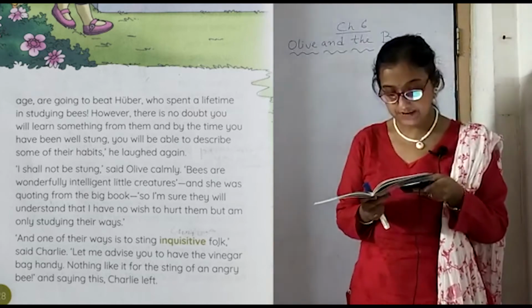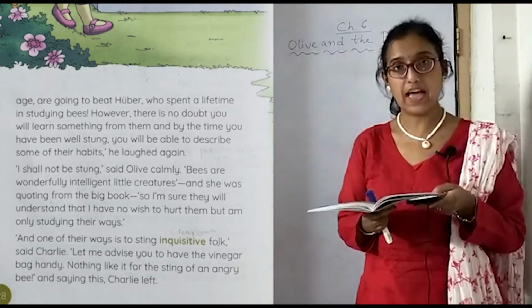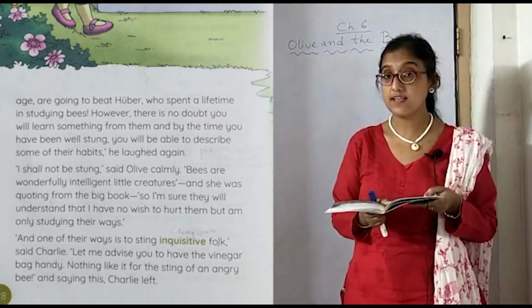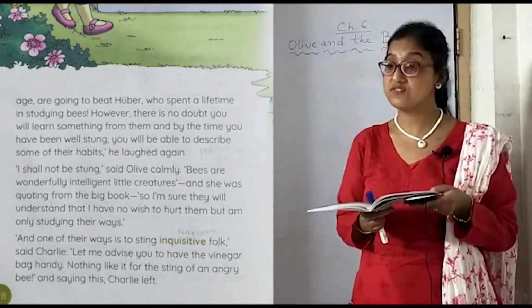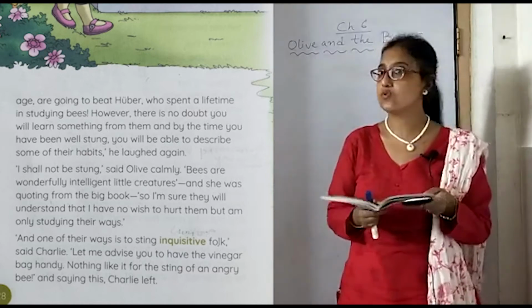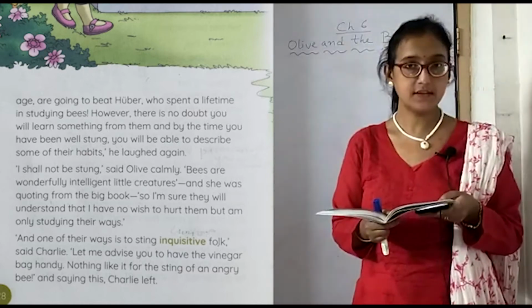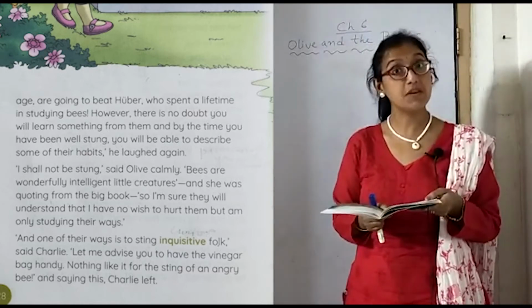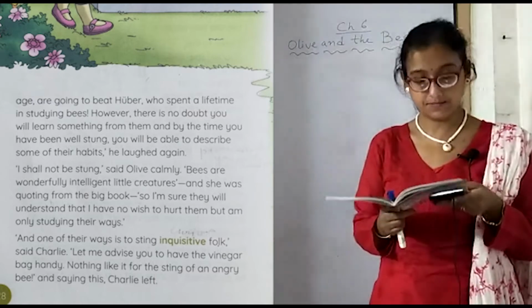And one of their ways is to sting inquisitive folk. And then what did Charlie say? One of the ways of the bees is to sting inquisitive folk. That means those who disturb the bees, they sting. We all know the same thing will happen with you if you go and disturb them.